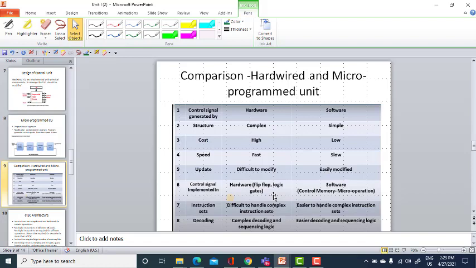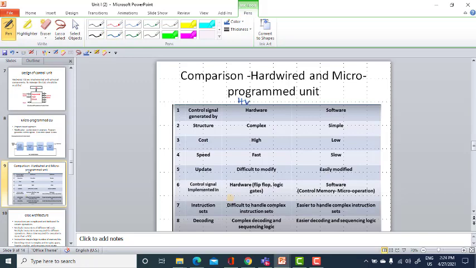Before going into detail about the CISC architecture, let me compare the difference between the hardwired control unit and the microprogrammed control unit. Keep in mind, these control units are available in your CPU.